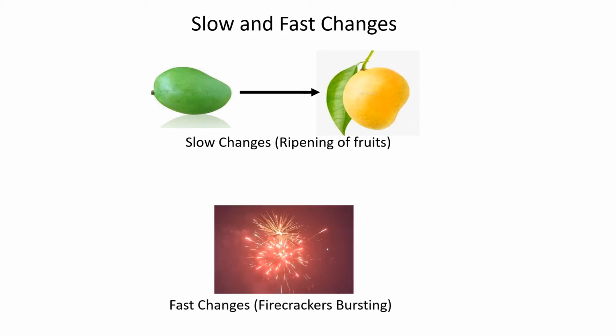So what are fast changes? Some changes take less time to happen. For example, a glass breaking on falling or firecrackers bursting. They are called as fast changes. So here in the image I have shown firecrackers bursting. So this can be considered as fast change. So in this slide we have learned about slow and fast change. So let's move to our next slide to learn other type of changes.